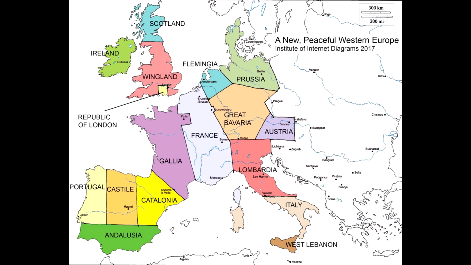This map is not very good. The borders are improbably straight and completely ignore geography and cultures. Even the names are nonsensical. I mean, Wingland? Seriously? And why the hell does it make sense for Lebanon to control Sicily? Honestly, it looks like the map took 15 minutes to make in Microsoft Paint. To be fair to Carl, it actually did take him that long to make, because this map is not supposed